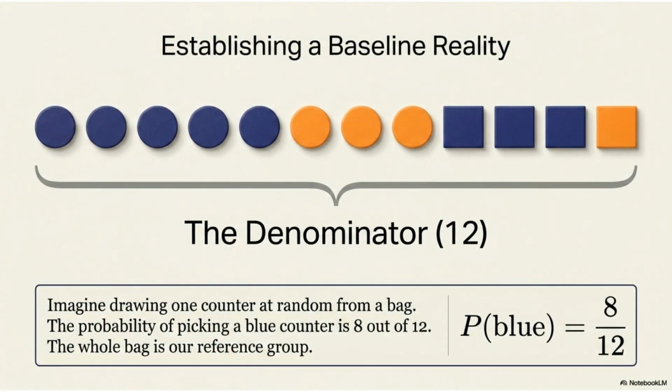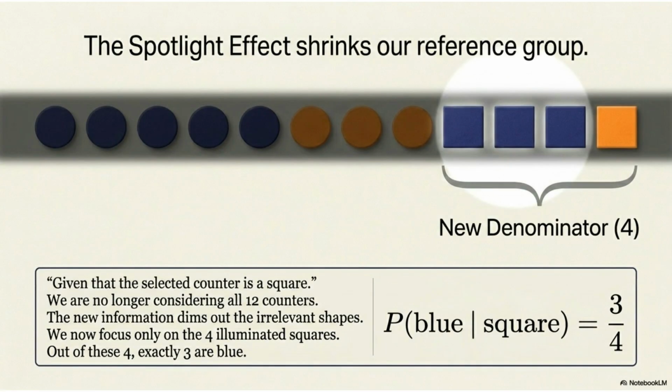If you have a bag of 12 counters, with 5 blue circles, 3 orange circles, 3 blue squares, and 1 orange square, what is the probability of picking a blue one? Well, it is 8 out of 12. In this case, the entire bag is our reference group. The spotlight effect shrinks our reference group.